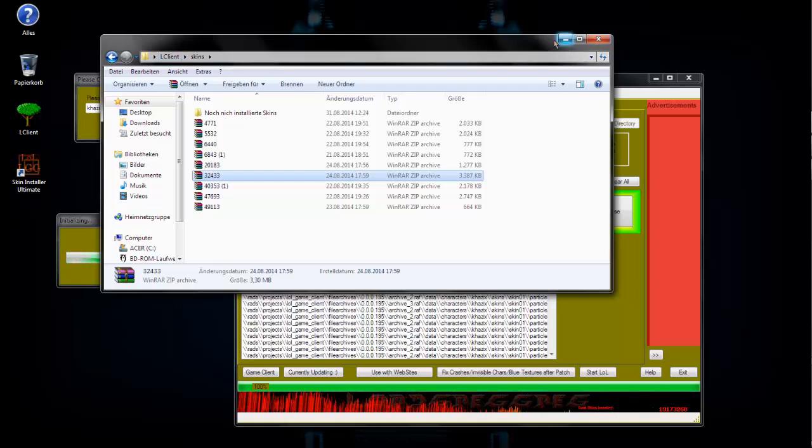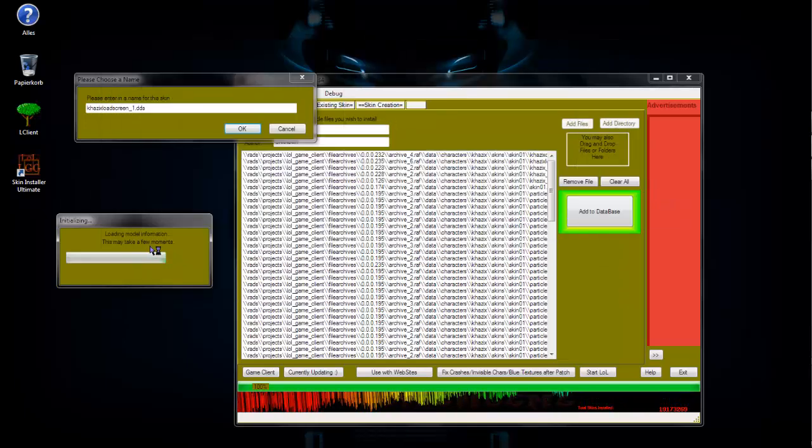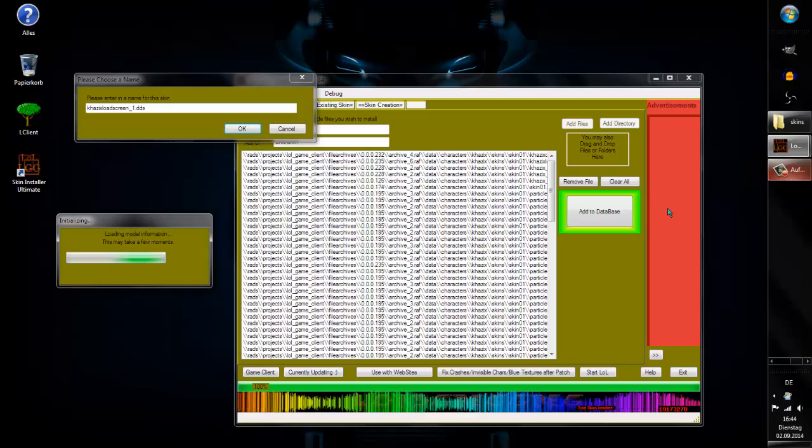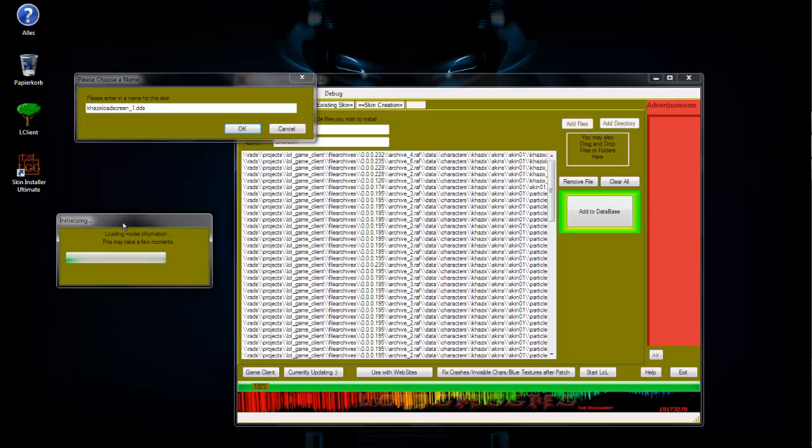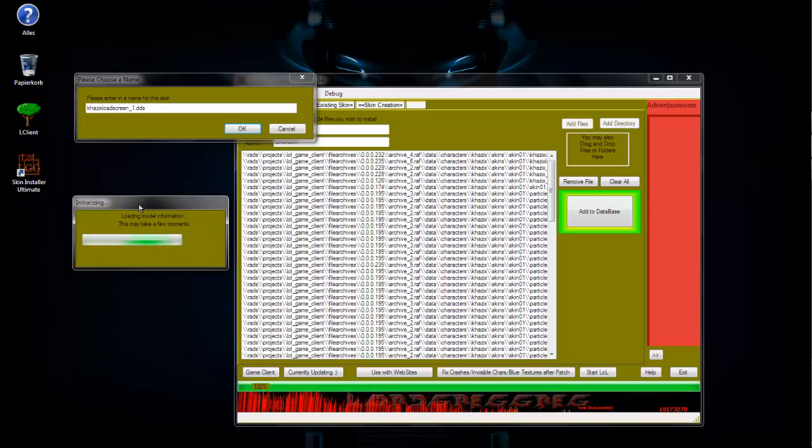And after we have done that, it's still loading models, but okay, I can talk to you. What's the next step? After that, we got the skin, we got the list of all the skins we got installed, and then we can choose which skin we want to have or which not. Can install them, uninstall them, and works pretty good.